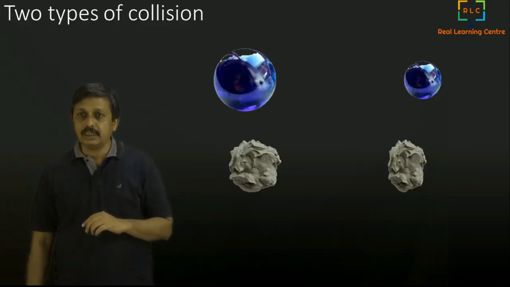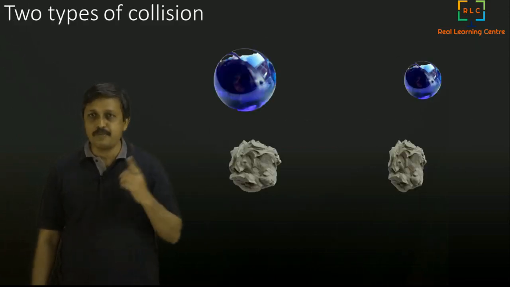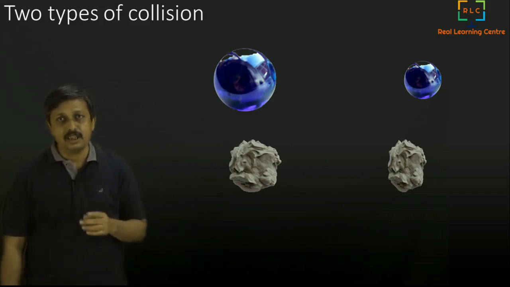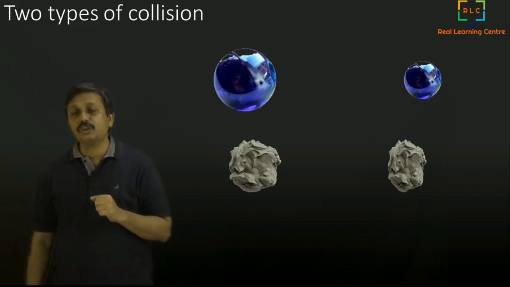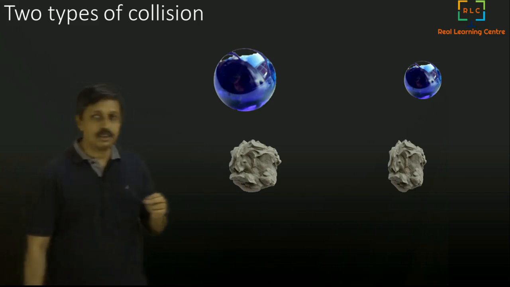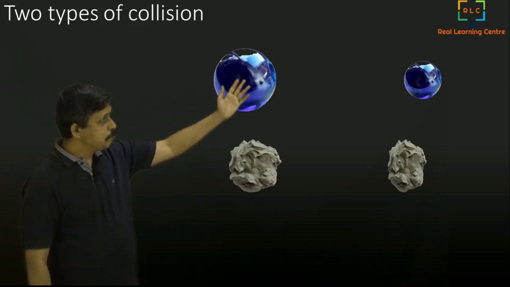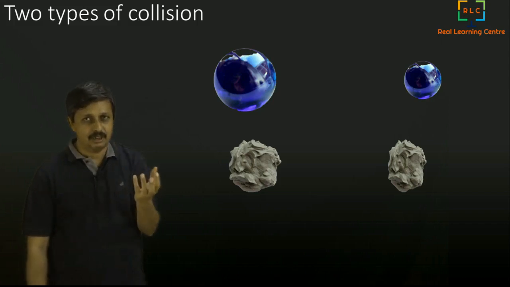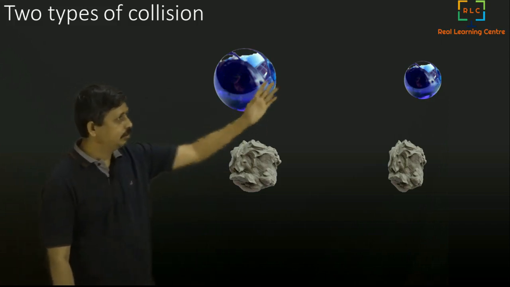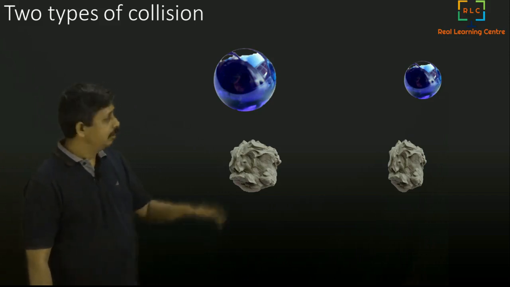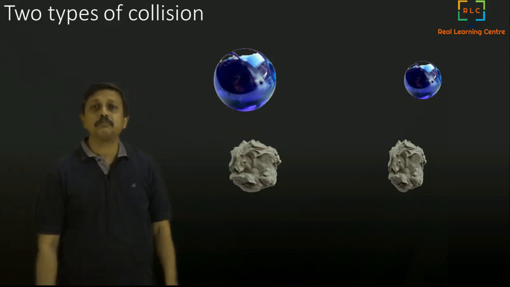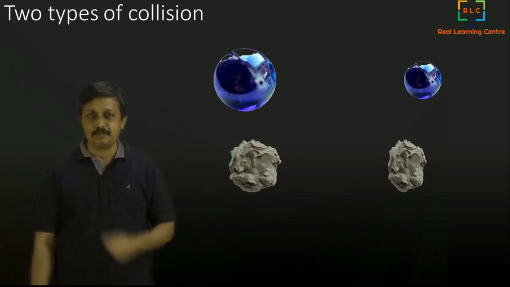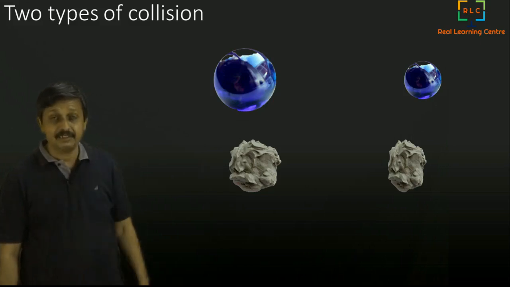Let's take two types of collision. We have two different kinds of collision. If you watch these collisions, you will know what those two types are. On the top, you have two glass marbles, playing marbles, or you can say glass spheres, two solid ones. And in the bottom, it is nothing but clay lumps. You have two different clay lumps, it may be clay dough or clay.